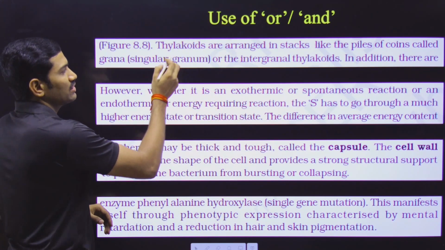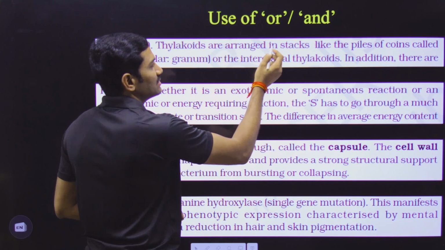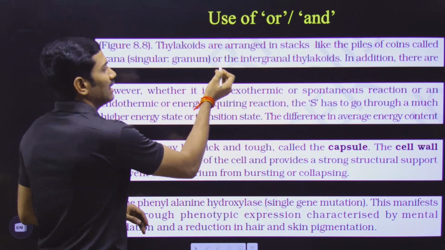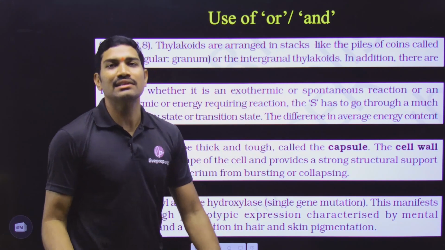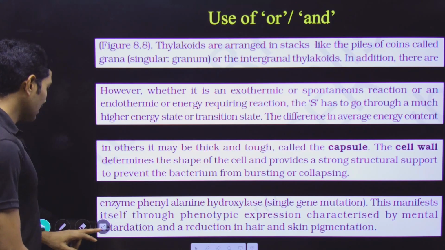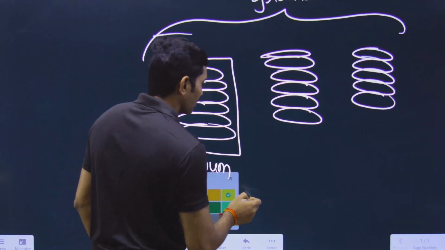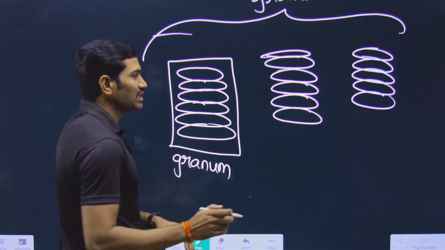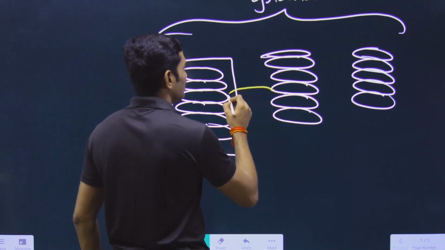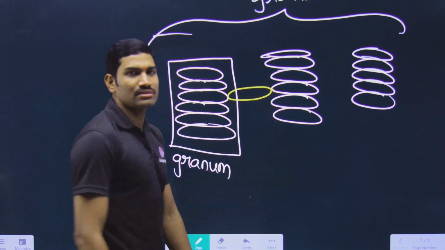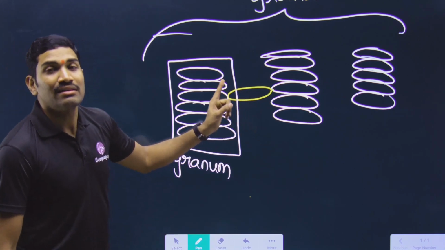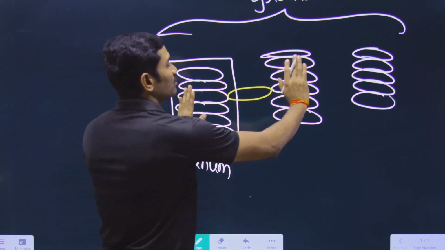So now what you need to understand, thylakoids are arranged in grana, or they are present as intergranal thylakoid. Now what is this intergranal thylakoid? Please understand this one. This is one granum, this is one granum, and some thylakoids will connect adjacent grana like this. This is also a thylakoid, but what is the function of this thylakoid? This thylakoid is connecting two different grana.